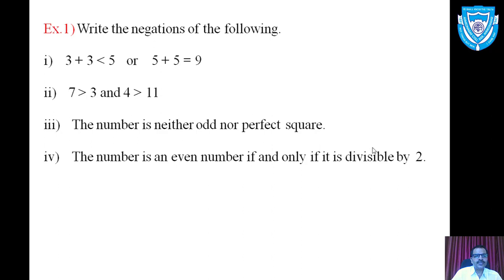Move to the second example. 7 greater than 3 and 4 greater than 11. This is a conjunctional statement. Now we want to obtain the negation of this conjunction statement.